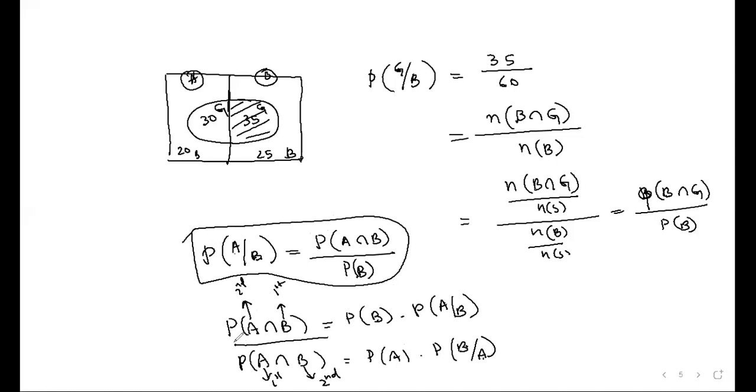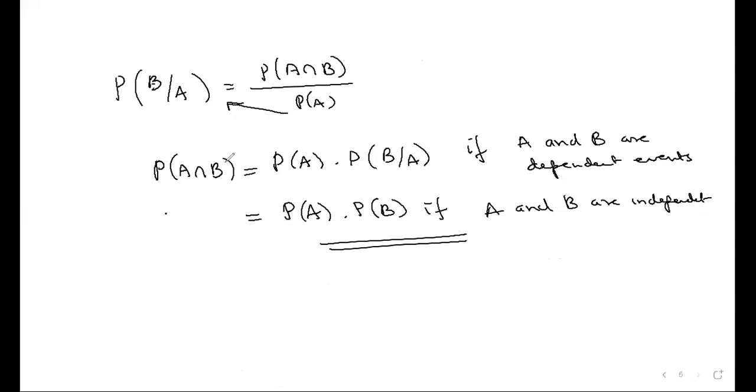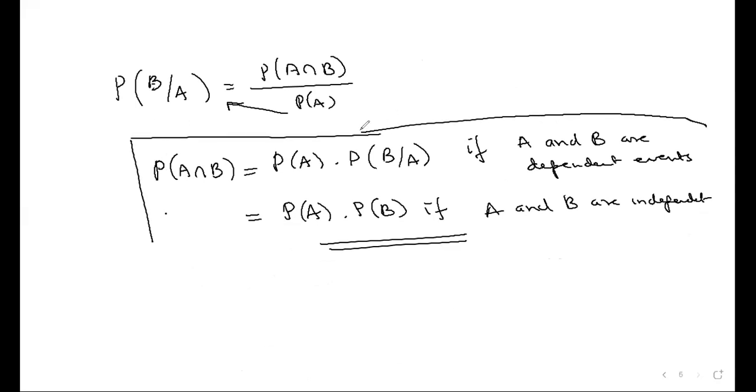And finally, this is a formula which you have to learn. Probability of A intersection B is probability of first event into probability of second given that first has happened. Fine. Now this formula, put it in a box. This is the most important formula. Probability of A and B happening.